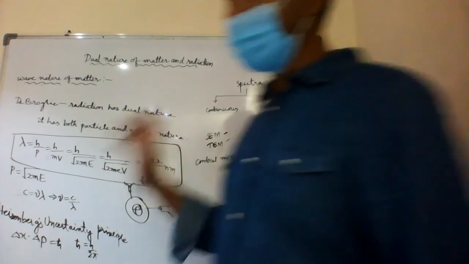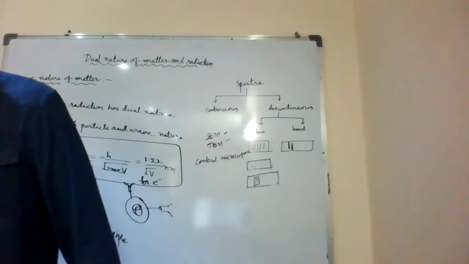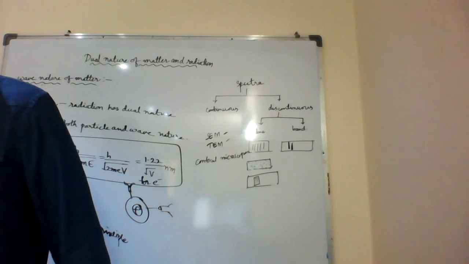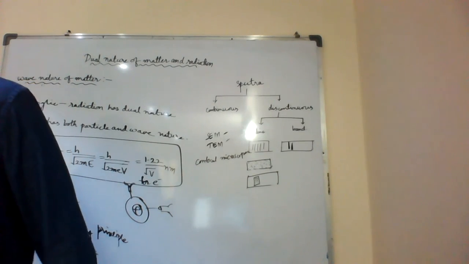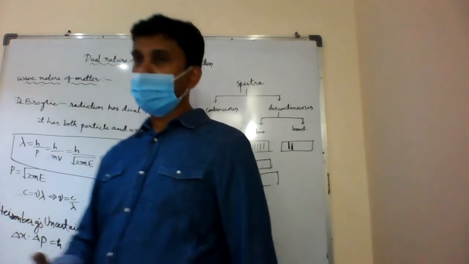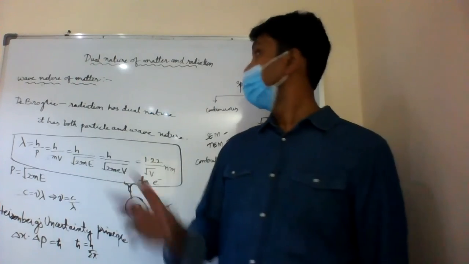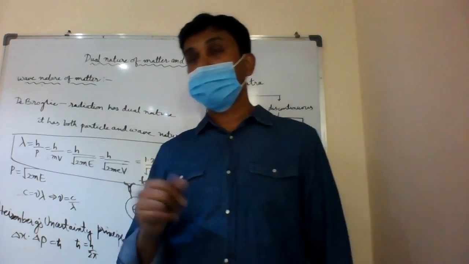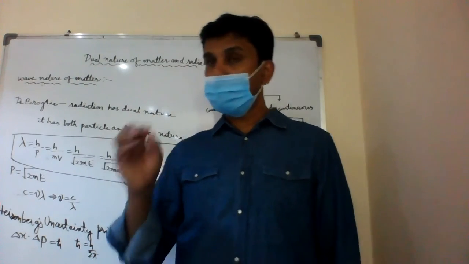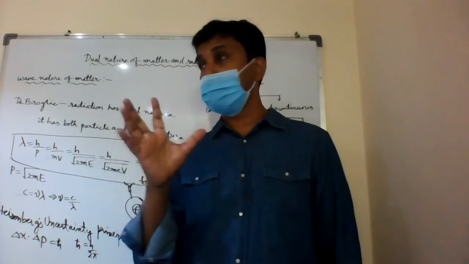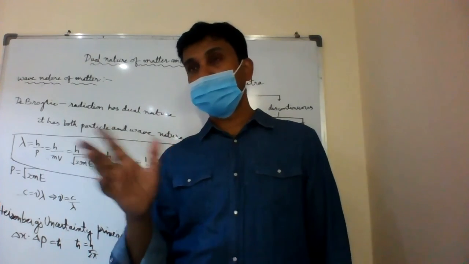The Davisson-Germer experiment is not in your book, but anyway I have explained what they have done. They proved the particle nature and the dual nature of matter and radiation using this particular concept. But the main person was de Broglie, who started the explanation of dual nature.